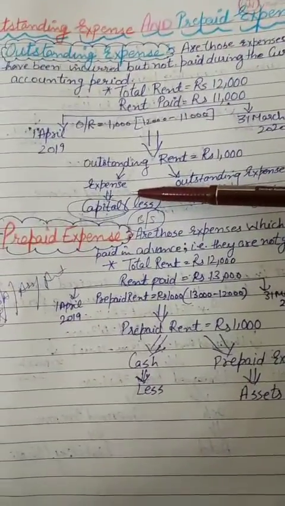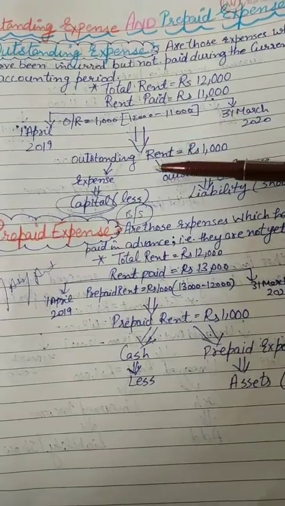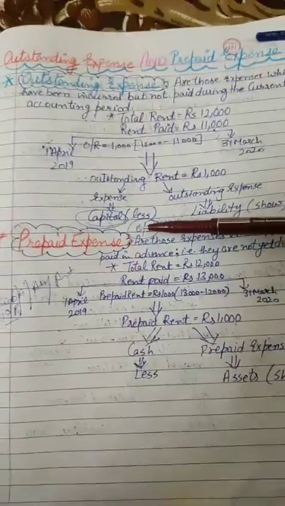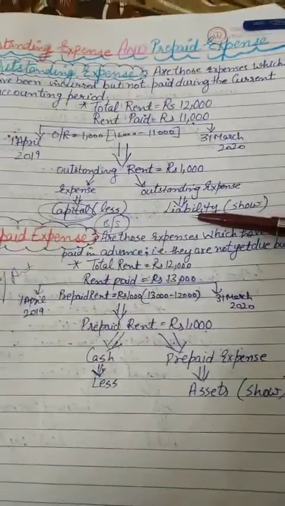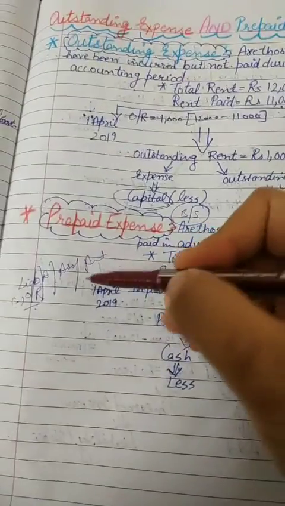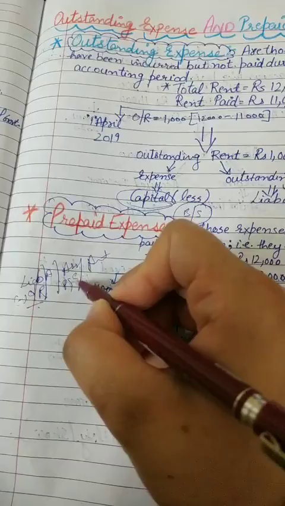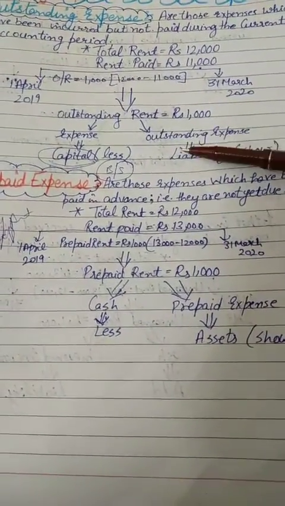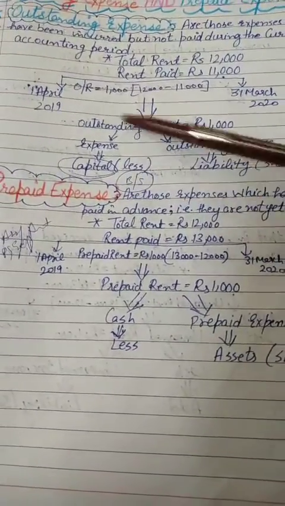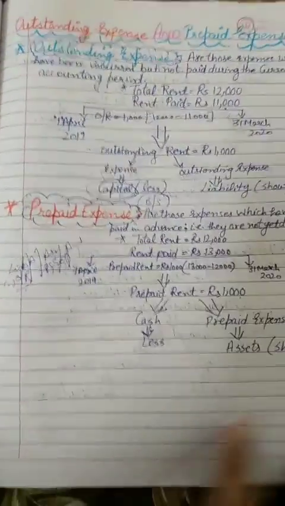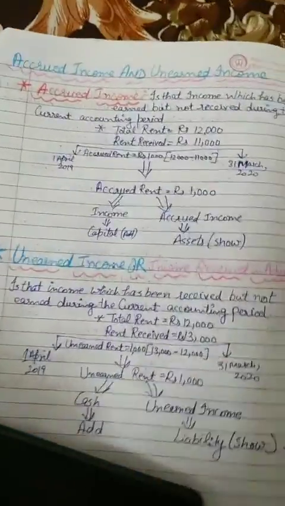In the accounting equation, if some amount is pending and you have to pay it in future, that will be minus from the capital side of the accounting equation. This will show on the liability side of the balance sheet, and prepaid expense will show on the asset side of the balance sheet. We don't need to go into the balance sheet part, you have to keep only this thing. Now I hope you understand these two topics. Now we're going to discuss what is accrued income and unearned income.